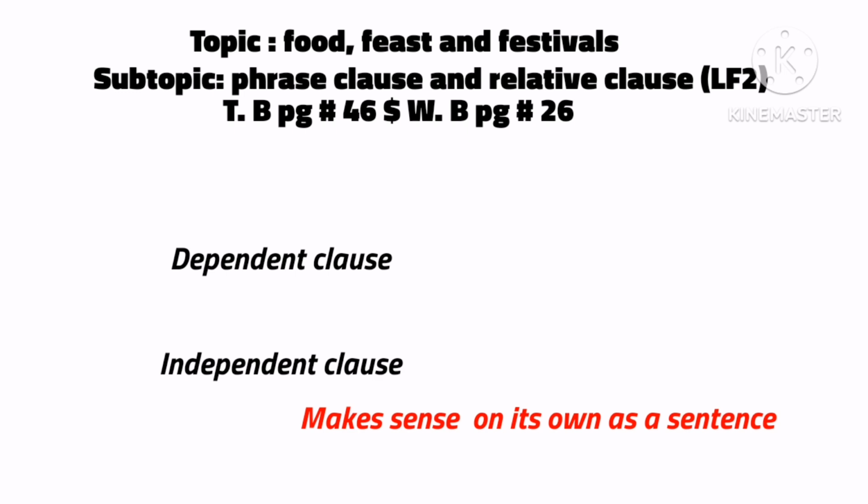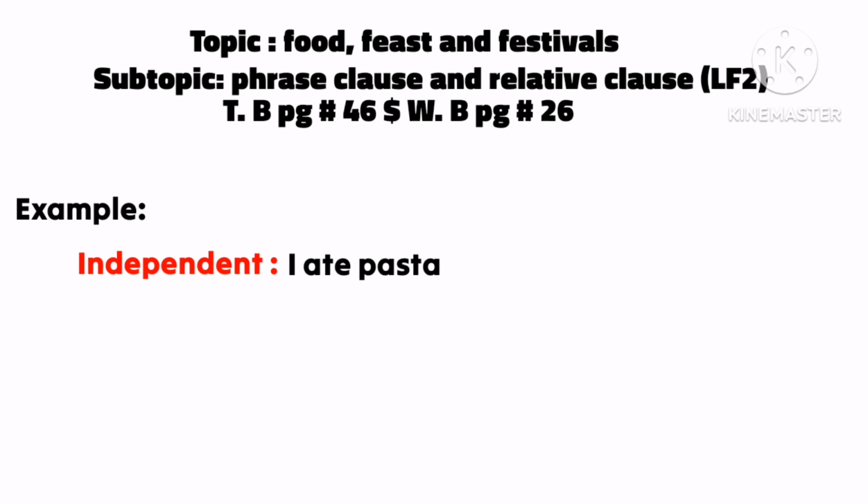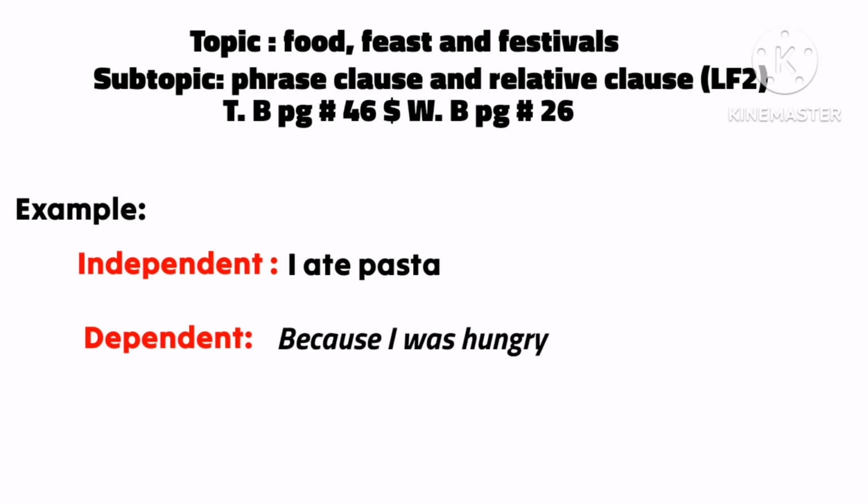Let's understand it with an example. I ate pasta is an example of an independent clause. It is clearly understandable, not depending on anything. The example of a dependent clause is: because I was hungry. Why? This is doubtful.